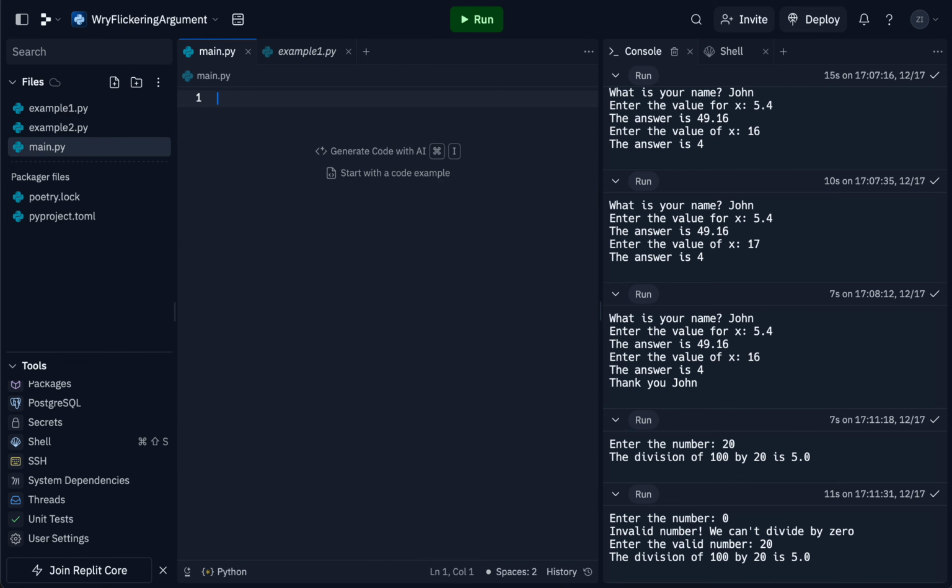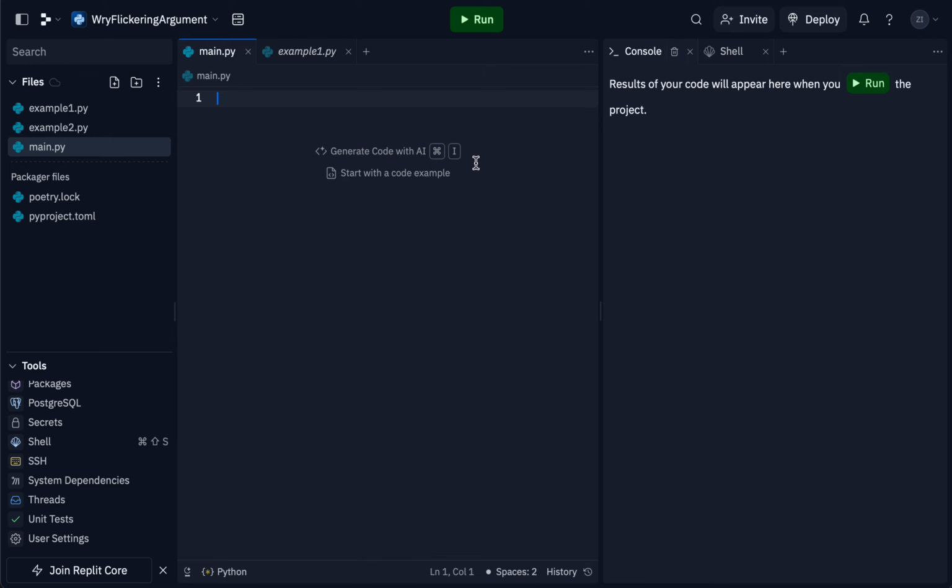So I'll just go ahead and duplicate this file to save example 2. And I'll delete this here. And you can clear the console by using this little trash icon here. So I'll clear the console as well. And we'll start with example 3. So first I'll import math because we'll be using some math functions.